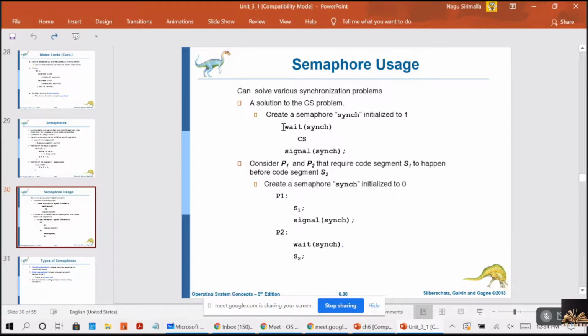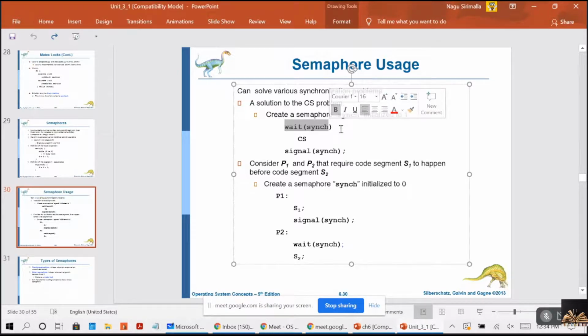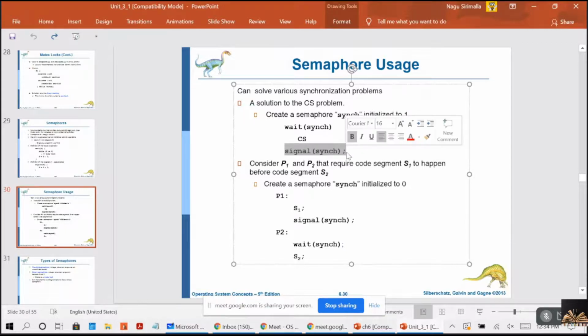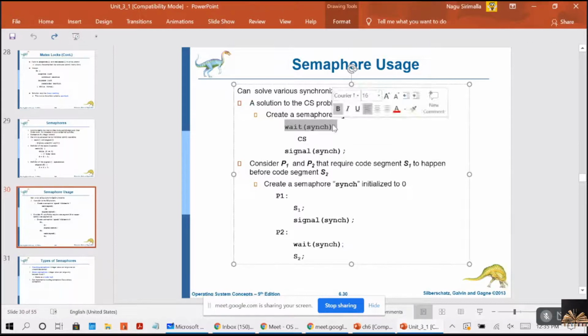First, it will call the wait. Then it enters into the critical section. Then after, it will call the signal. You are getting me, guys? Whenever it is entering into the critical section, it will call the wait function. Then it will enter into the critical section. When no one is there in the critical section, then after coming out of it, it will call the signal.